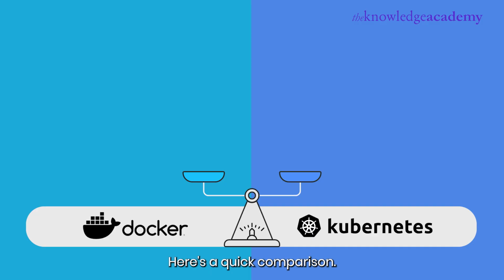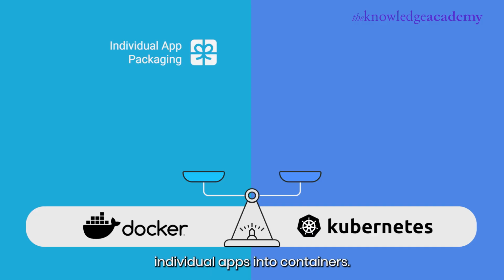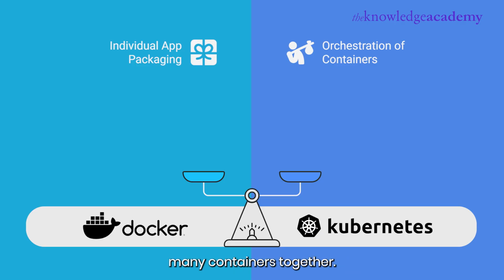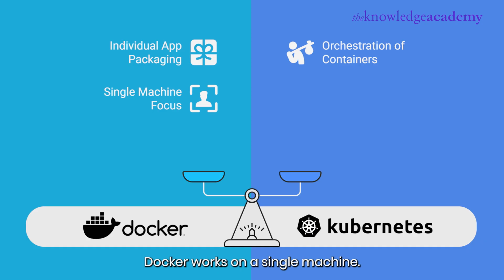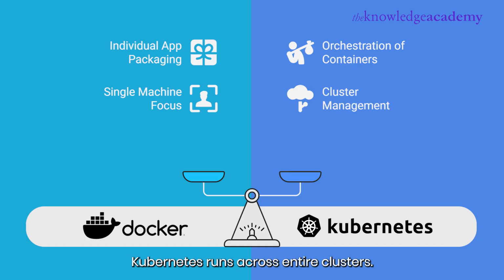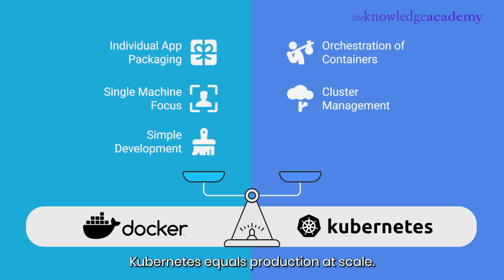Here's a quick comparison. Docker packages individual apps into containers. Kubernetes can run and manage many containers together. Docker works on a single machine. Kubernetes runs across entire clusters. Docker alone equals simple development. Kubernetes equals production at scale.